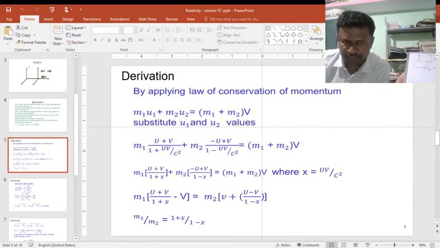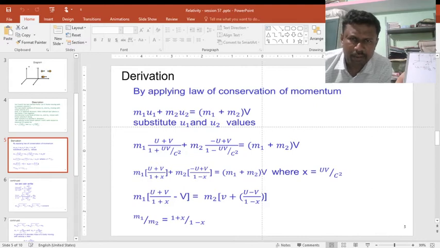m1 by m2. What is x? x equals this equation. Solve this equation. Then you get m1 by m2 equals, solve this one, it comes out to 1 plus x by 1 minus x. Just mathematical steps, so you can do it very easily.